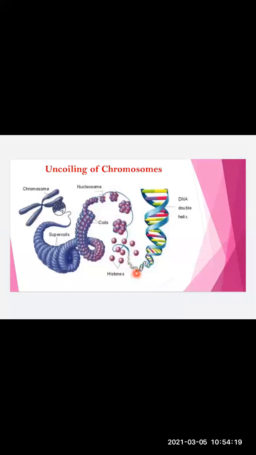And ultimately, you can see the DNA thread is nothing but the double helix structure. Now, one more thing I would like to share over here is, see, in this coiled state, DNA is nothing but the part of chromosome.